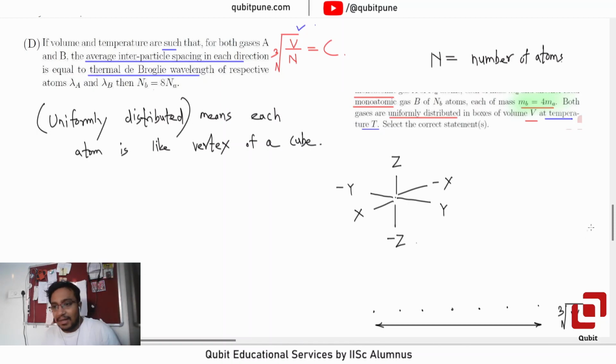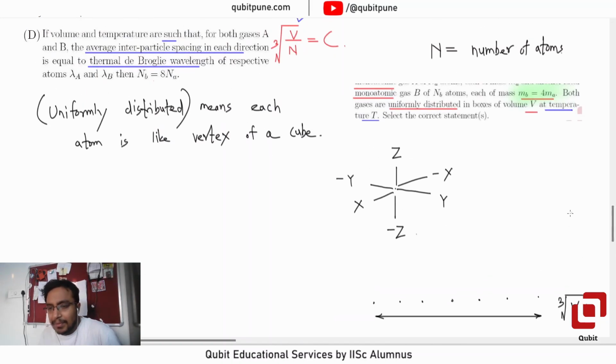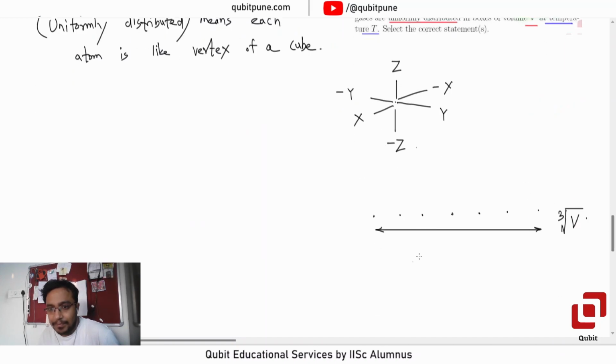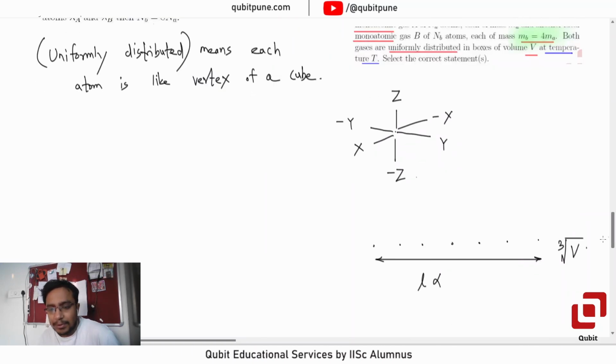So can I say that the length of the cube is directly proportional to the cube root of N, because there are N atoms overall which are uniformly distributed in volume V. So in V there are N atoms, and therefore on one side there will be cube root of N atoms. Have you understood that or no?